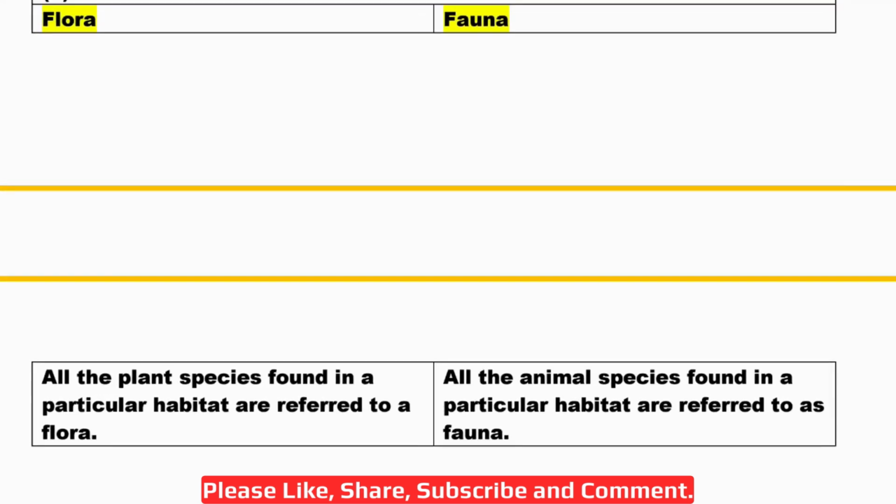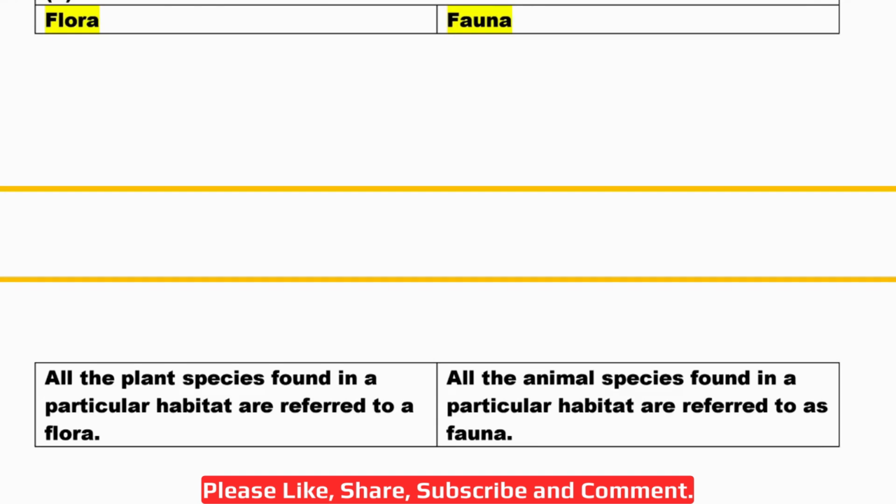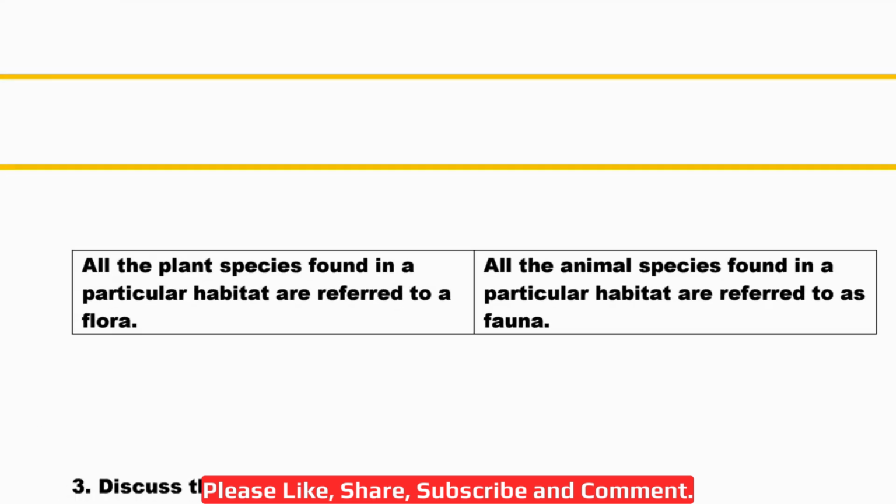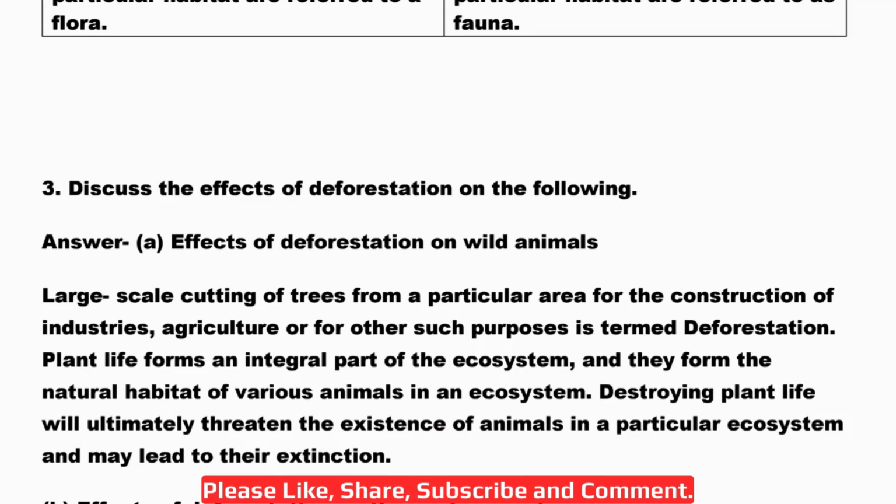Then if we talk about fauna, all the animal species found in a particular habitat are referred to as fauna. So examples you can take are chikankara, blue bull, barking deer, cheetal, leopard, wild dog, wolf, etc. These are the examples of fauna, and these all exist in the Panchmari Biosphere Reserve.